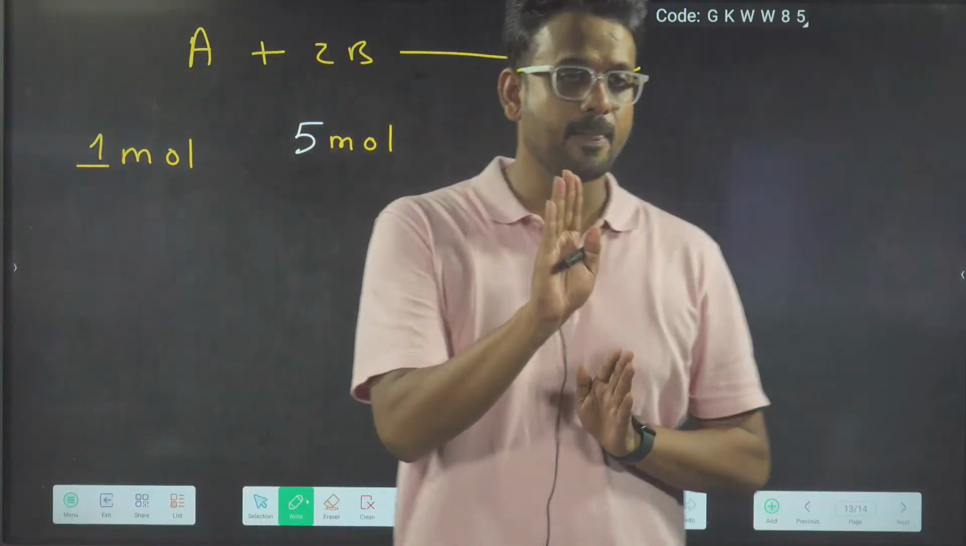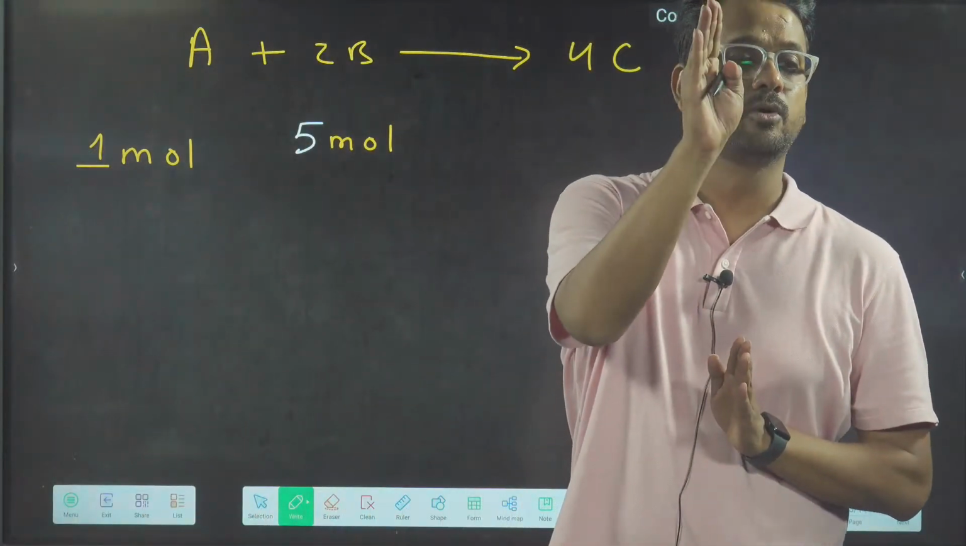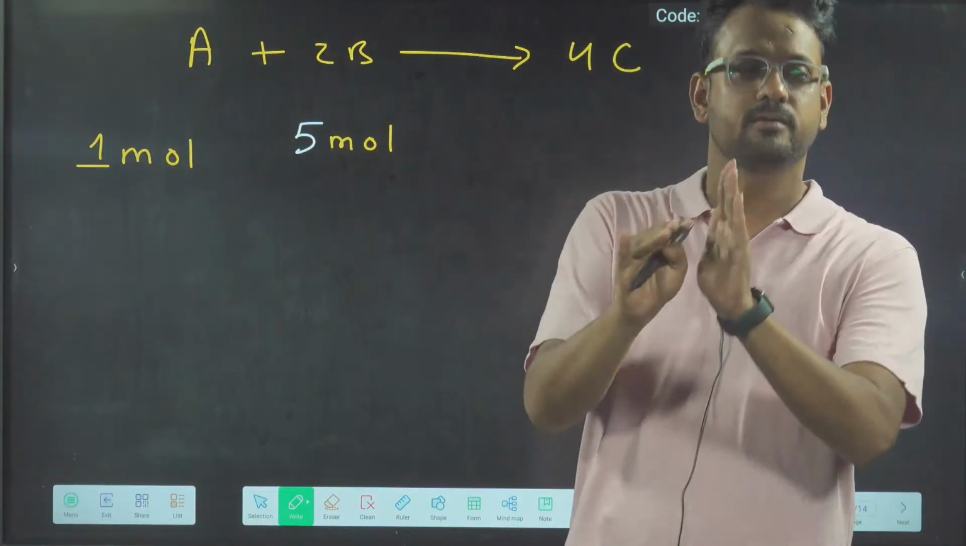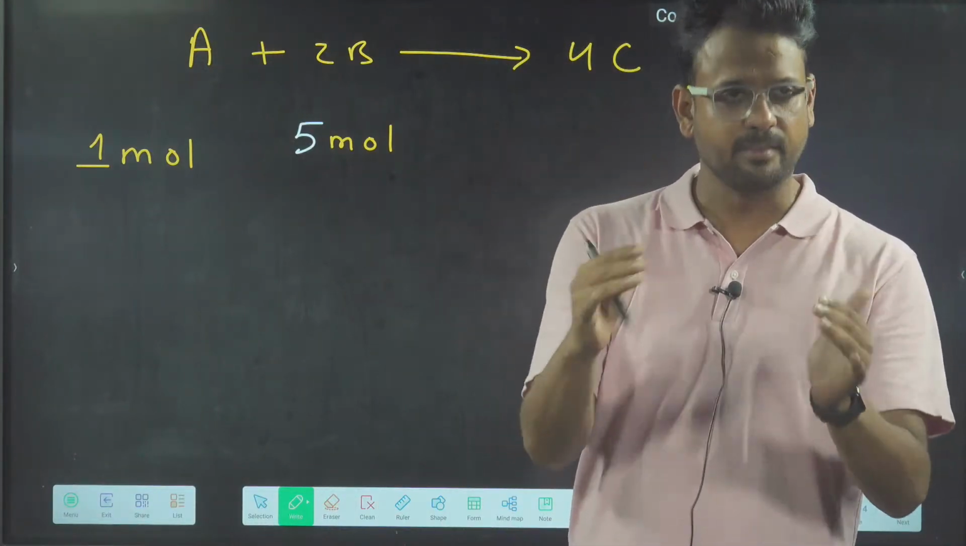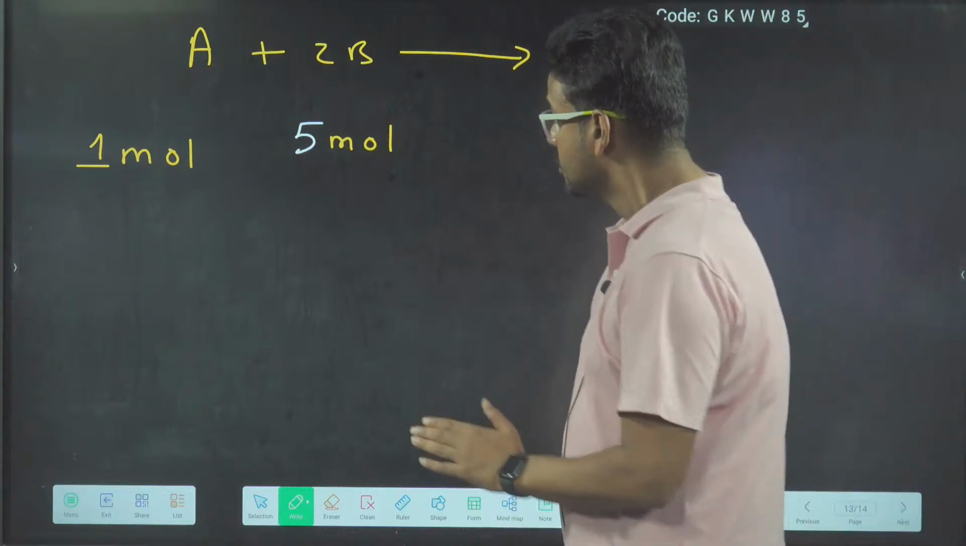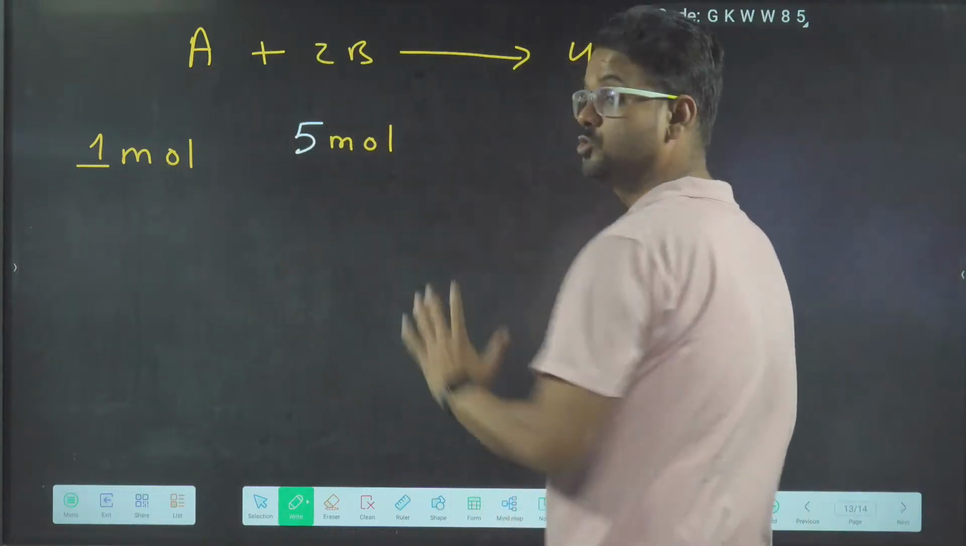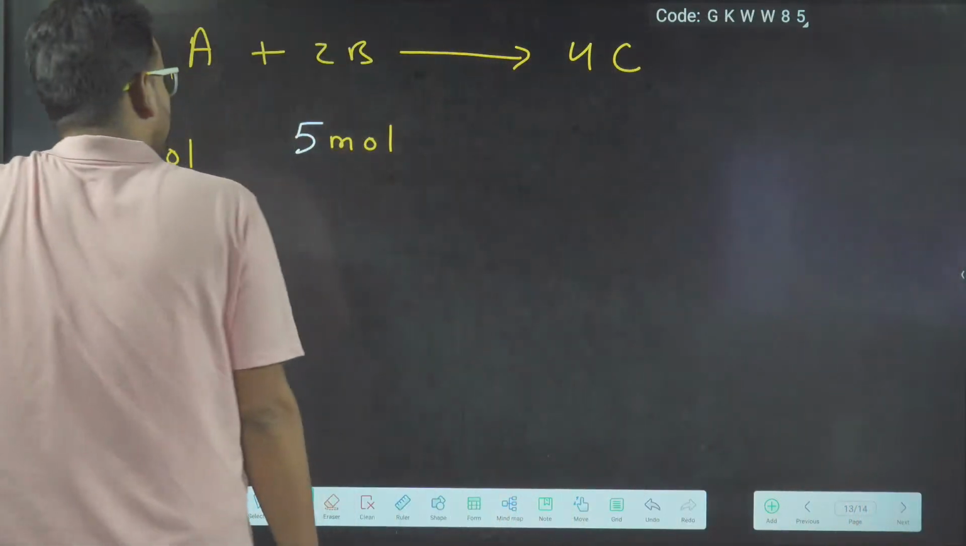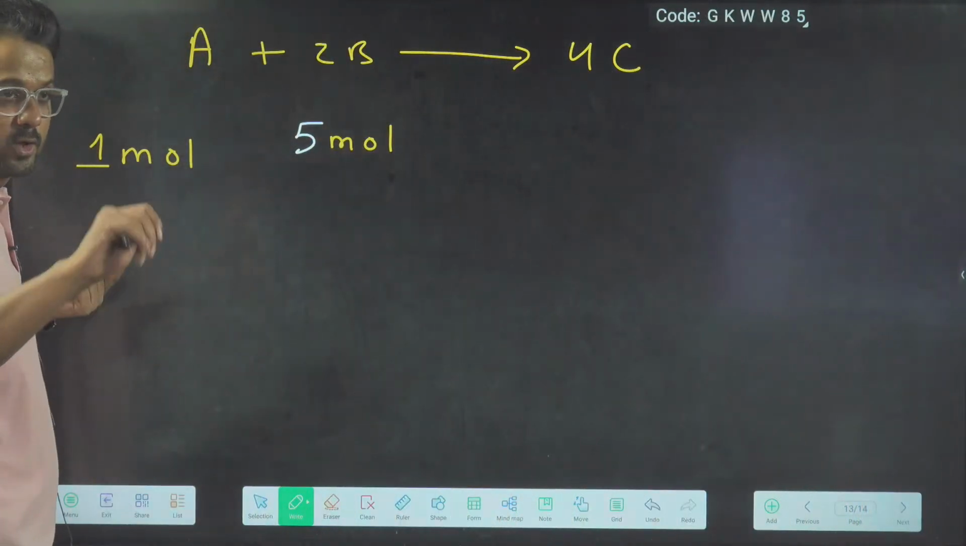We can take any amount. I have taken 1 mole to explain. I'll take many examples of this, don't worry. So 1:5 and 1:2, they are not the same. So now over here what will happen? Okay, therefore listen to me.